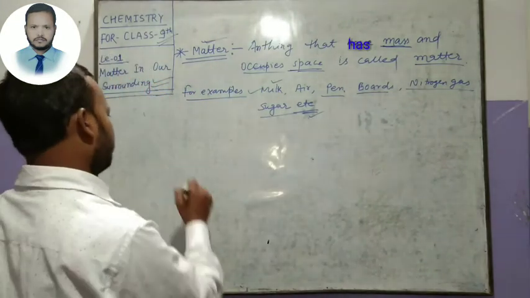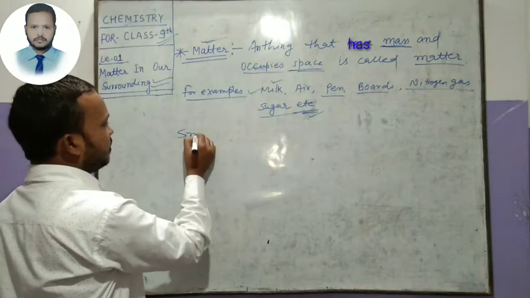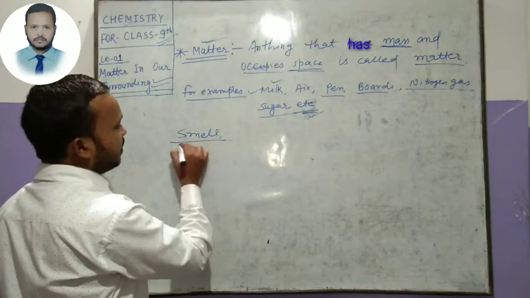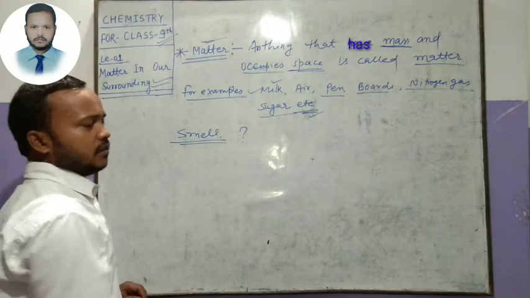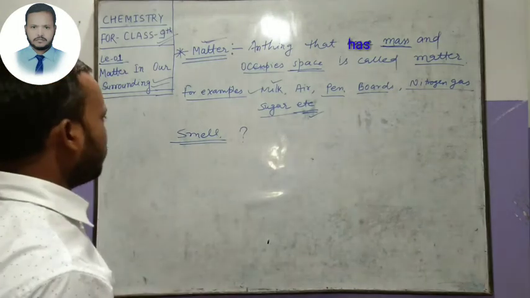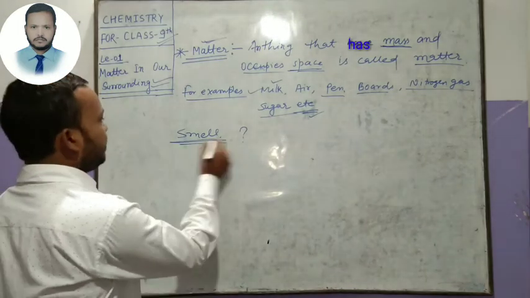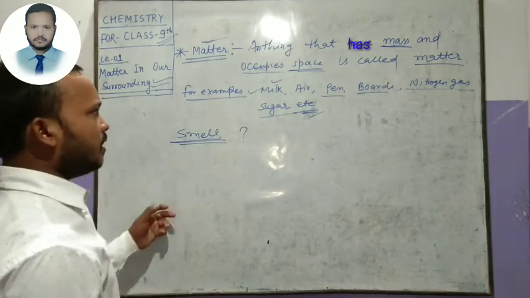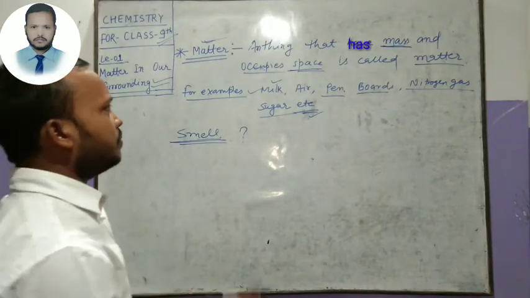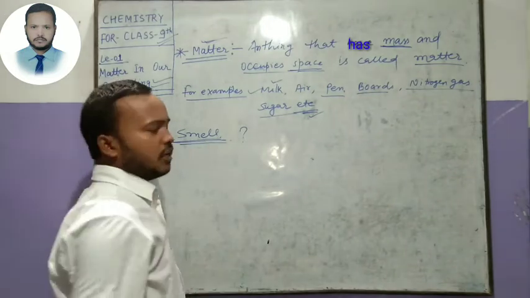But is a smell a matter? No. We can say that a smell is not matter because a smell has no mass and does not occupy space.